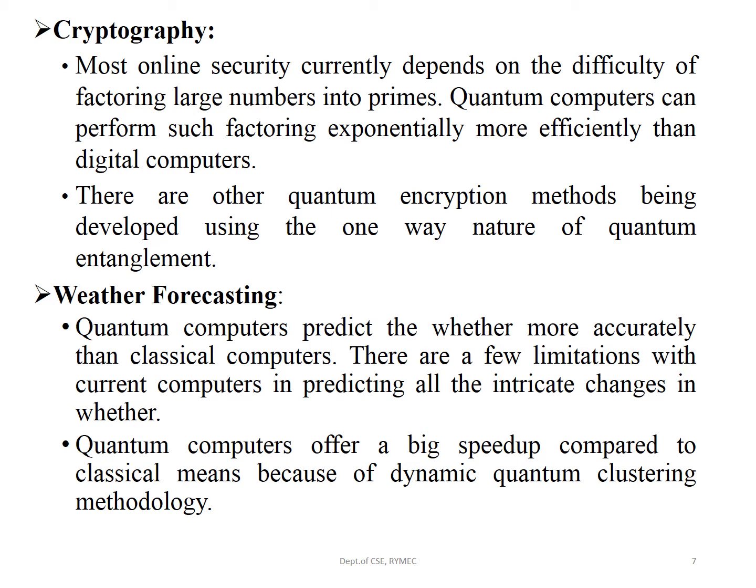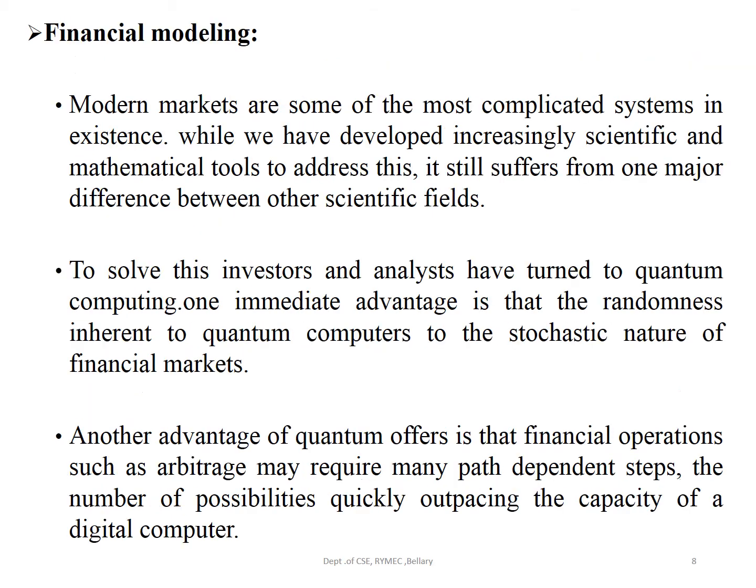Next, weather forecasting. Quantum computers predict the weather more accurately than classical computers. There are a few limitations with current computers in predicting all the intricate changes in weather. Quantum computers offer a big speedup compared to classical means because of dynamic computation and quantum clustering methodology.